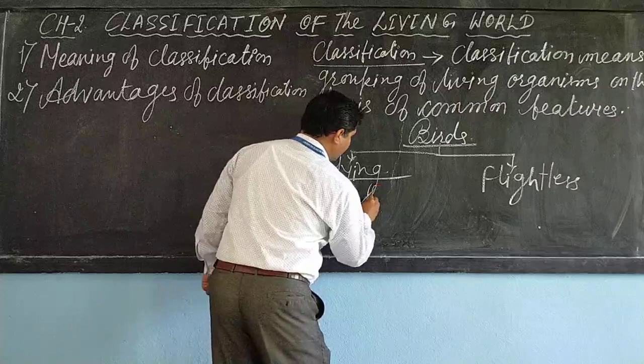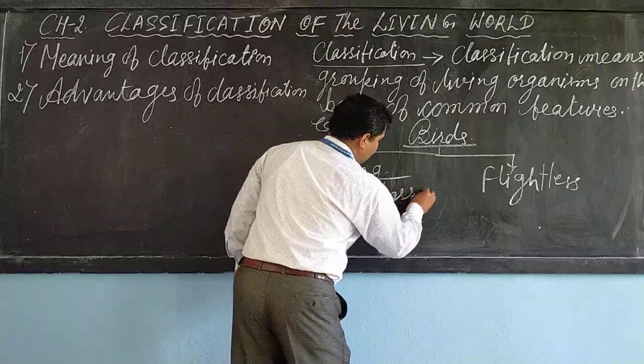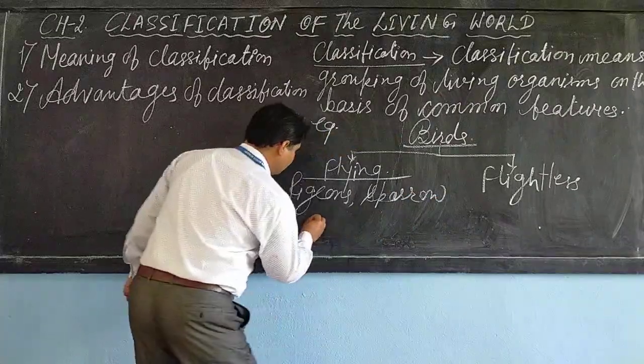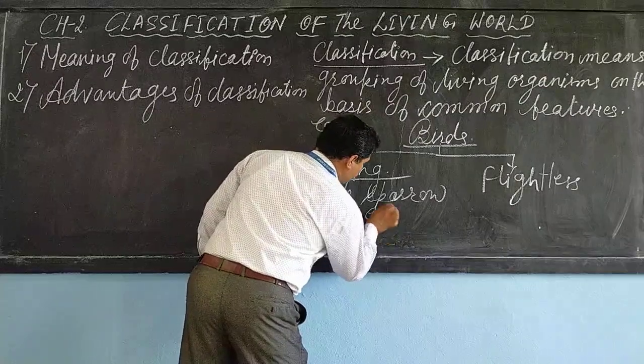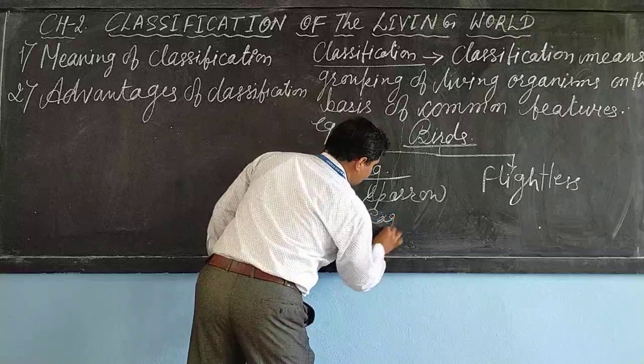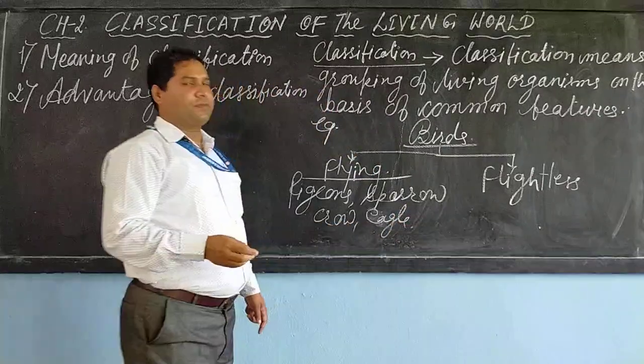Pigeon, sparrow, crow, eagle, and many more.